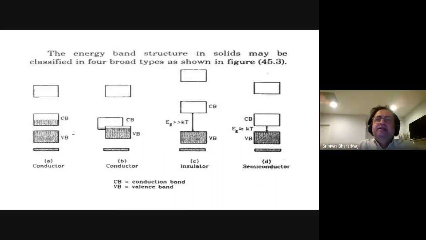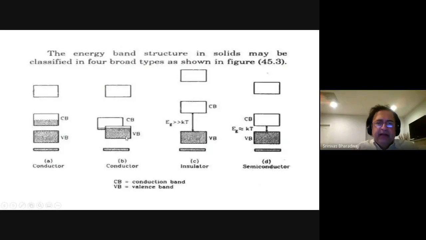Now the energy band structure in solids may be classified into 4 broad types. You have the conductor A, the conductor B. Here the valence band is filled and the conduction band is partially filled.